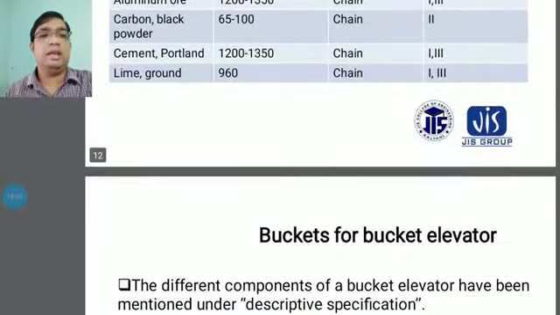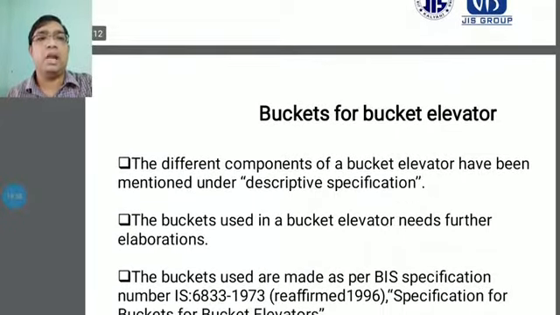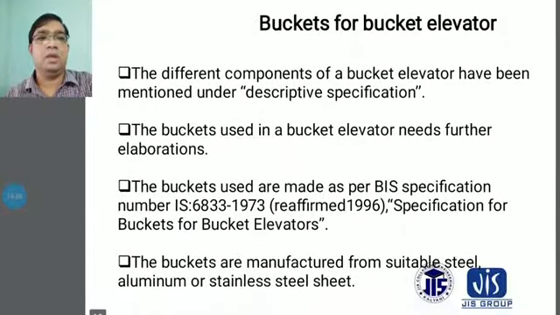Another thing here: the buckets for bucket elevators. The different components of a bucket elevator have been mentioned under the descriptive specifications. The buckets used in bucket elevators need further elaboration.